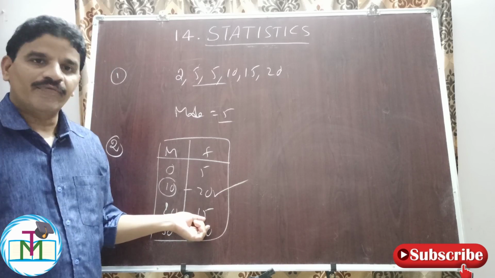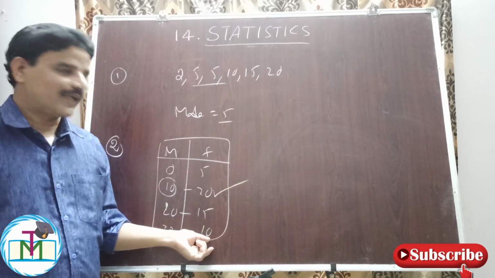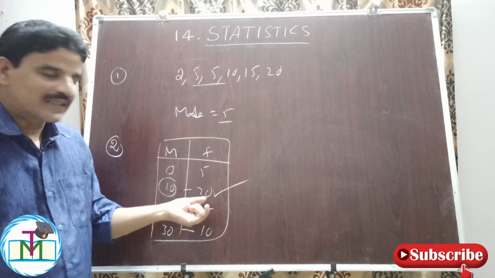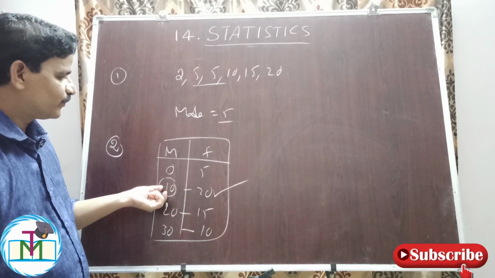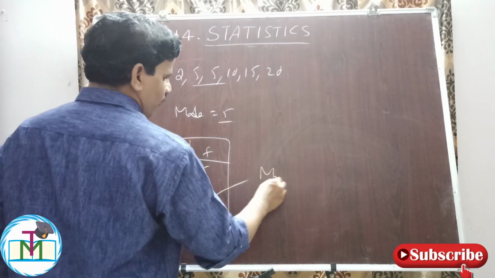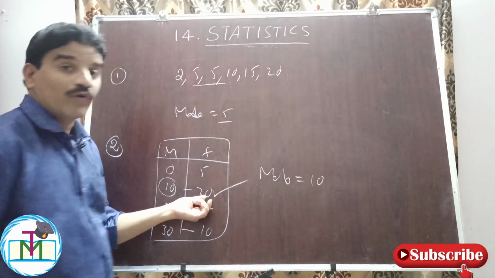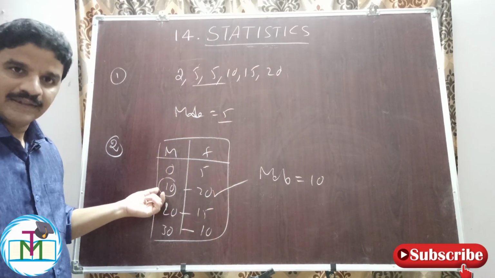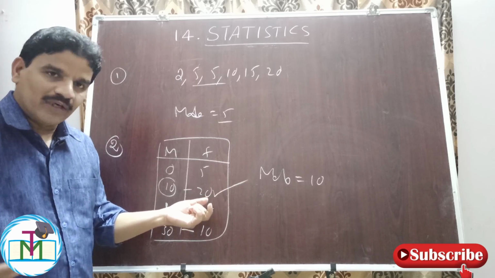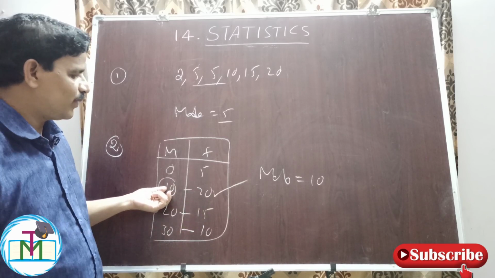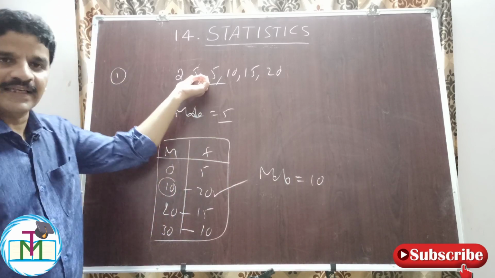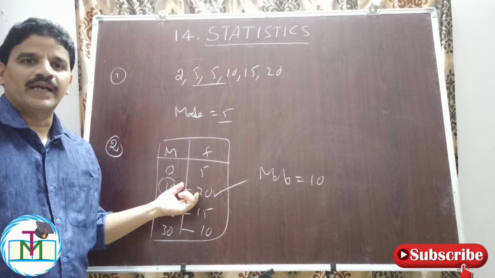20 is repeated only 15 times. 30 is repeated only 10 times. So here 10 is repeated 20 times. Most frequently repeated value is what? 10. It has maximum frequency 20. Therefore, mode is equal to 10, not 20. Mode is 10. The marks 10 is repeated 20 times because 20 students obtained 10 marks in that particular exam. Therefore, mode is equal to 10. This is raw data. This is ungrouped data.